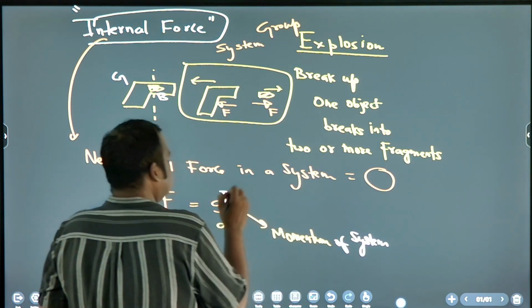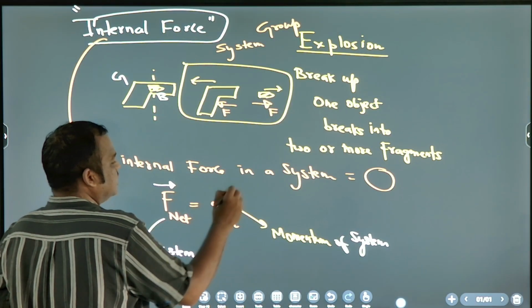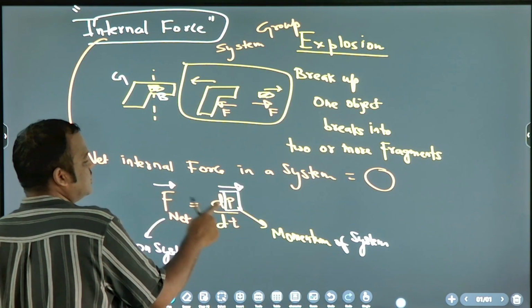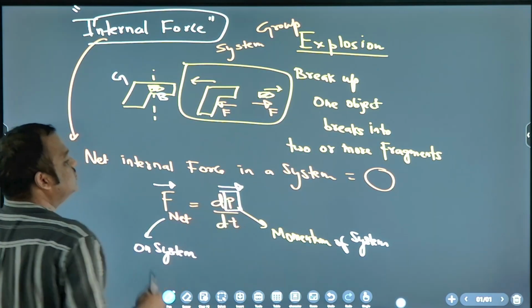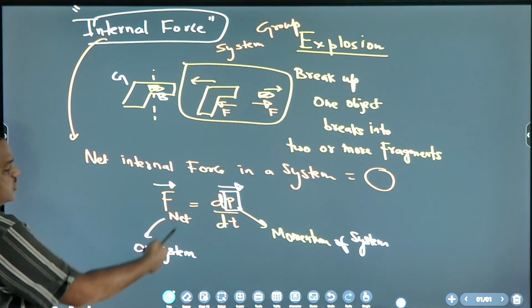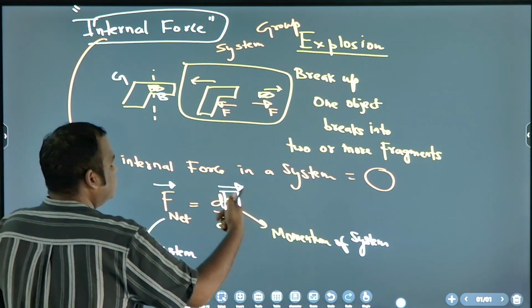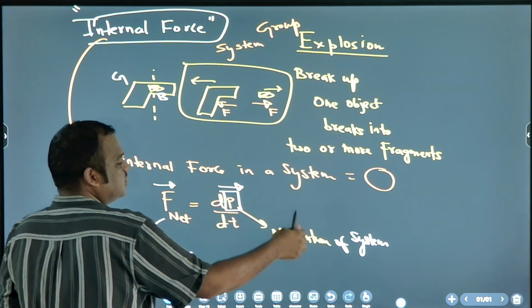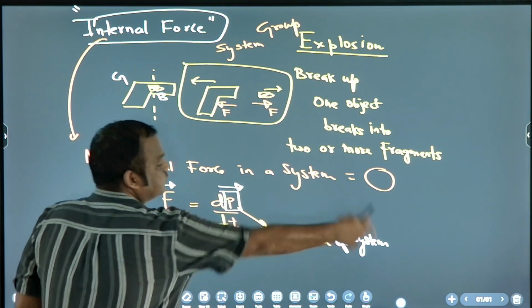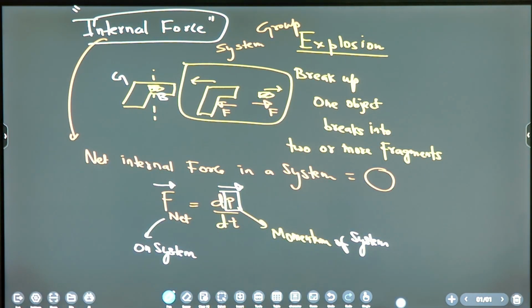If you write in vector form, you can write like this: F vector is equal to dp vector by dt. So net force on system is equal to dp by dt, but what is p here? Momentum of system. System means more particles are there.